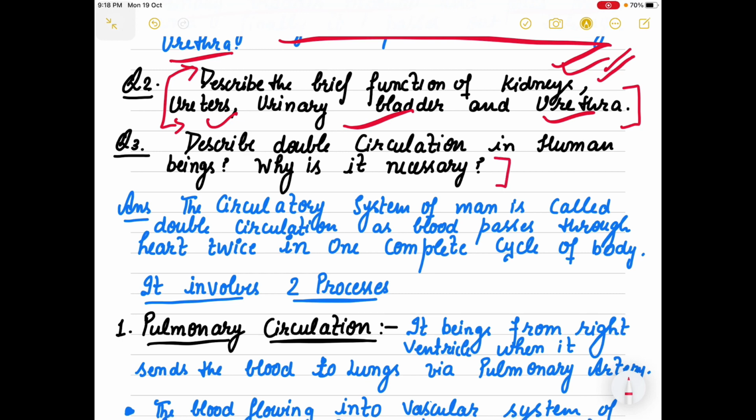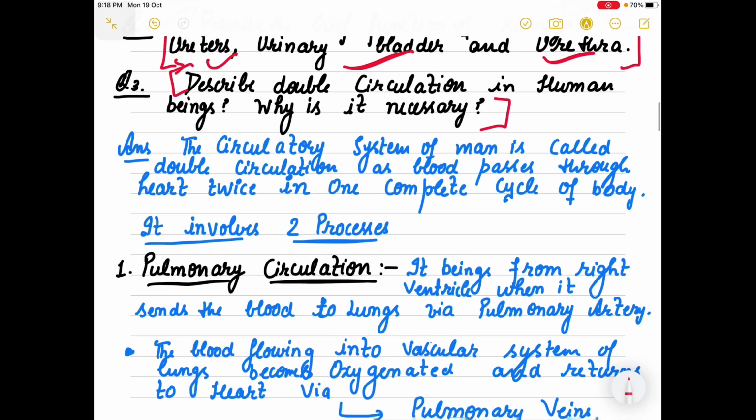ये क्वेश्चन में गड़बड़ी बहुत होती है. The students, they don't know how to write this question. Describe double circulation in human beings and why is it necessary. One very important thing for you, please try to understand the question. First you have to tell complete about the double circulation, क्योंकि ये 3 marks से कम में नहीं आता है.